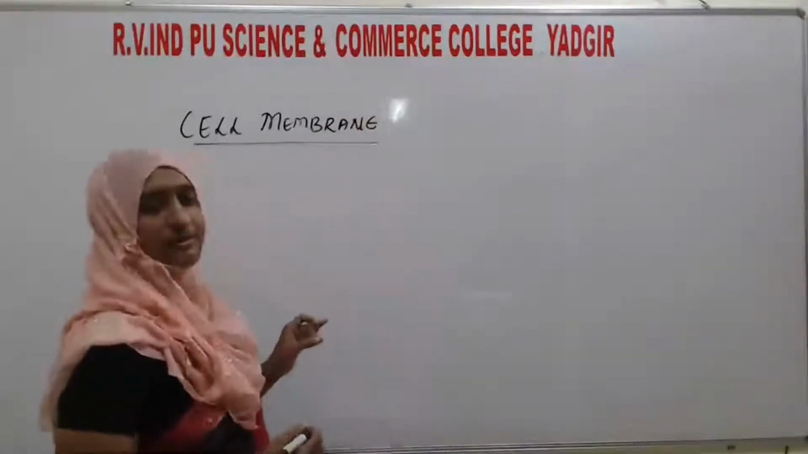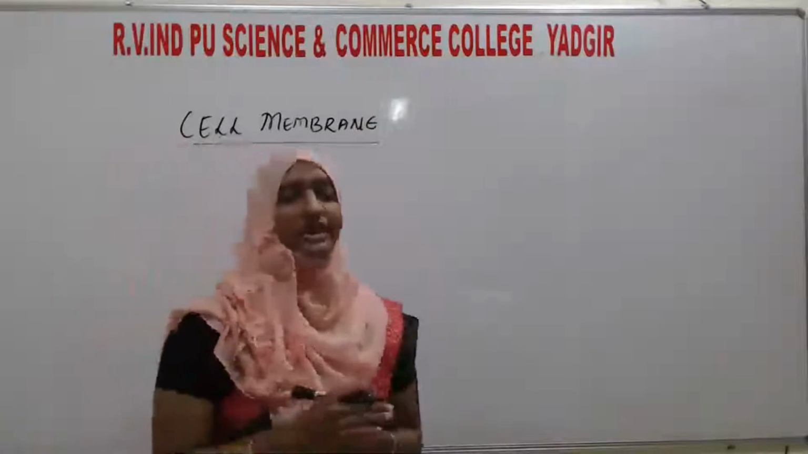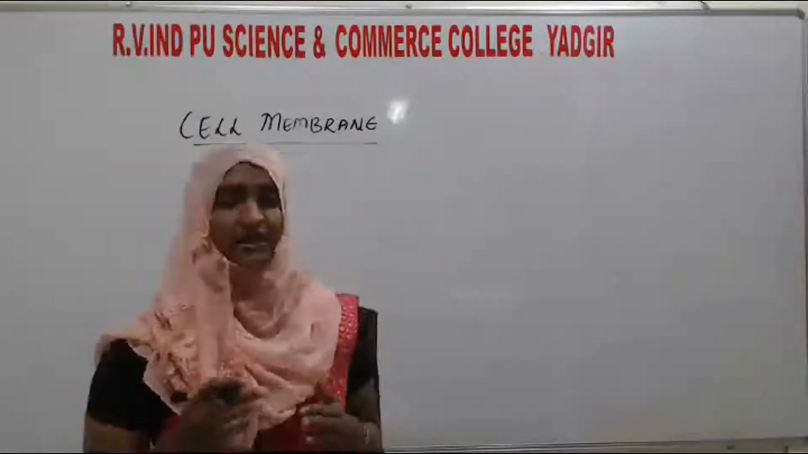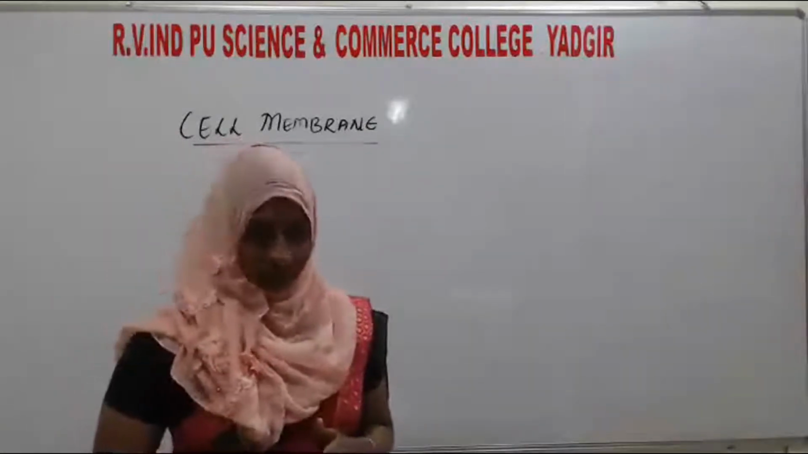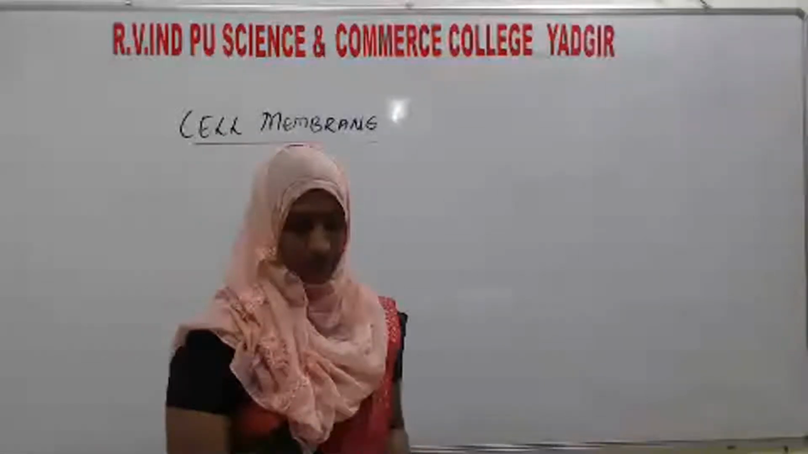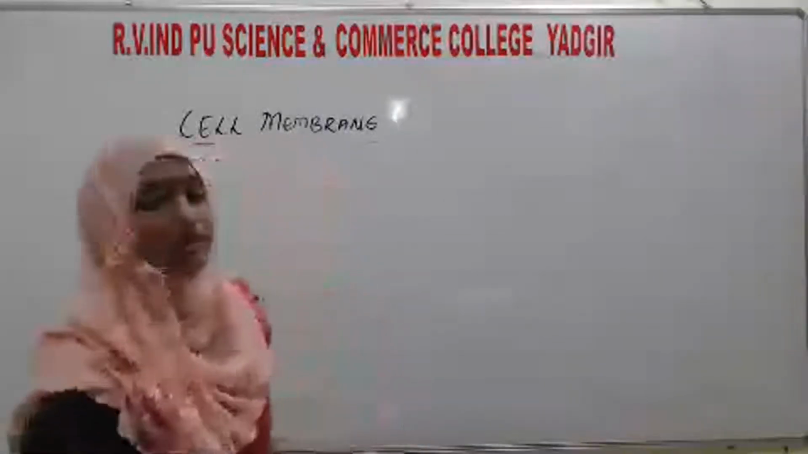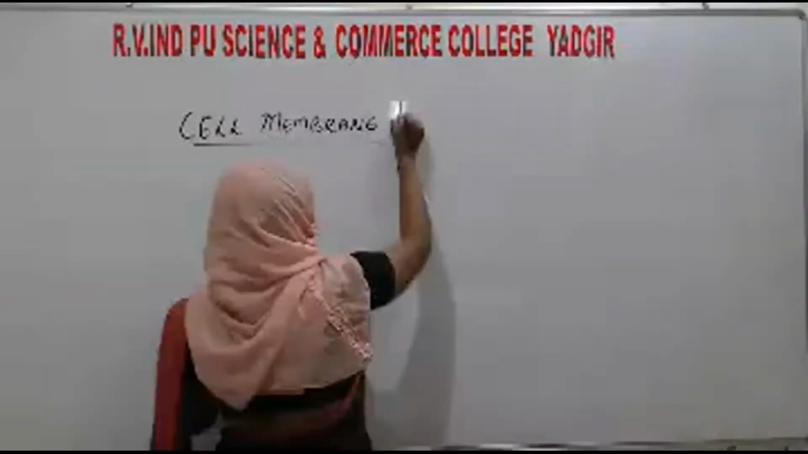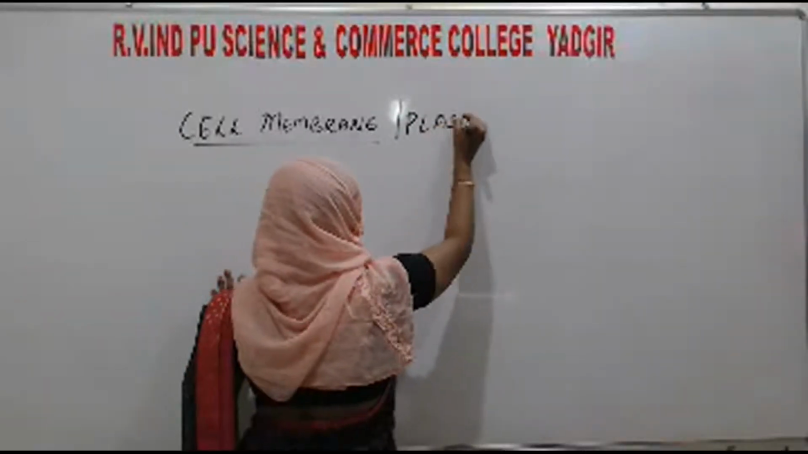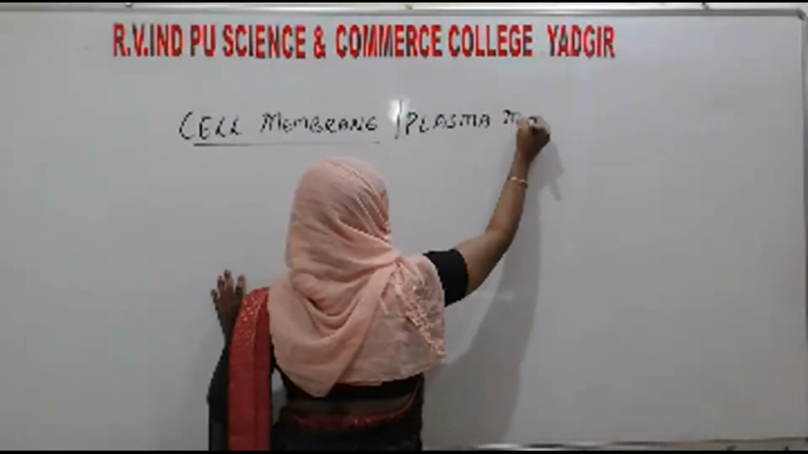Cell membrane means the membrane which is enveloping or which is present around the cell. That is known as the cell membrane. Cell membrane is also known as the plasma membrane. What is it also known as? It is also known as the plasma membrane.